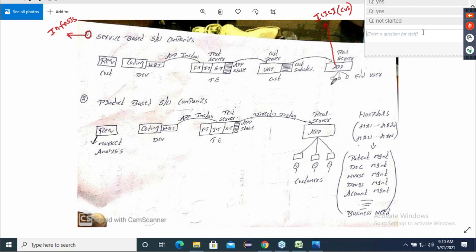Is it possible or not possible? When I go to Wipro and say, please do some enhancements, some modifications, or some changes, what is the first question Wipro will ask?